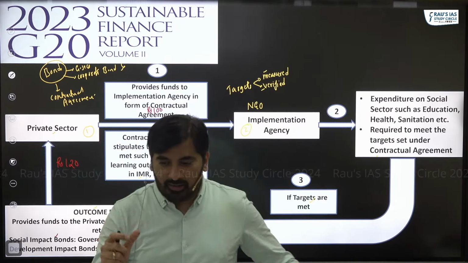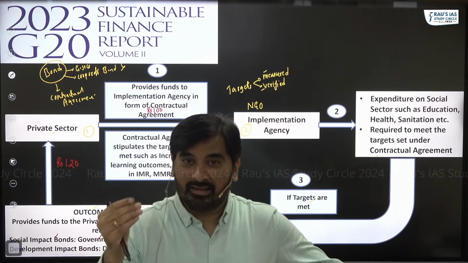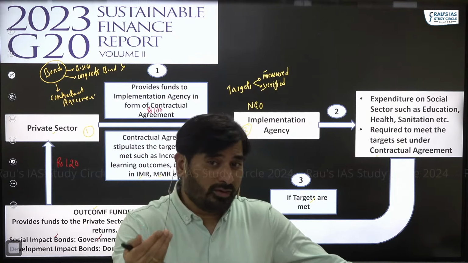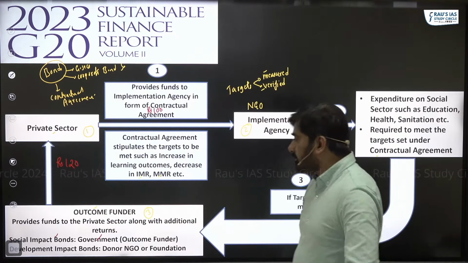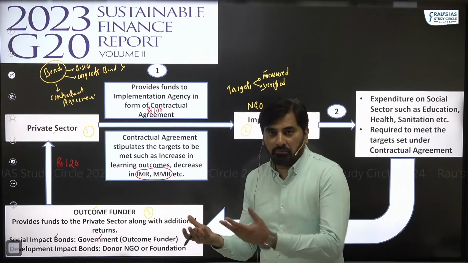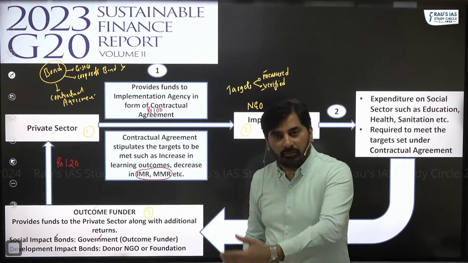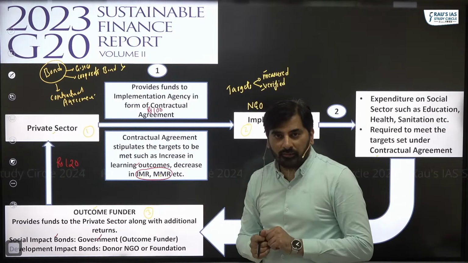Government, especially in India, spends a huge amount of money on education, health, and skills. But government might not be able to get good outcomes. Like, government spends money on IMR or MMR, but might not be able to reduce IMR or MMR. Government might spend a huge amount of money on education, but might not be able to improve learning outcomes.